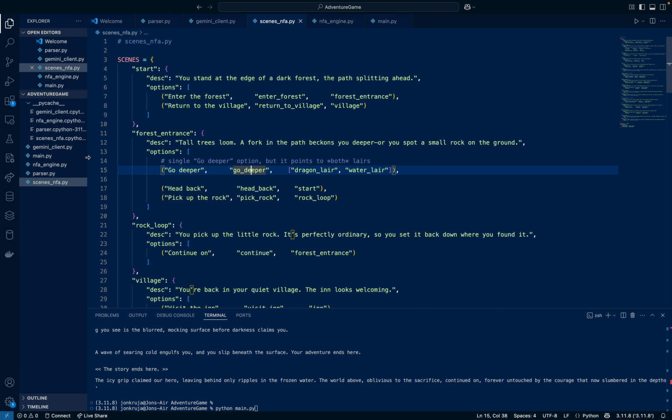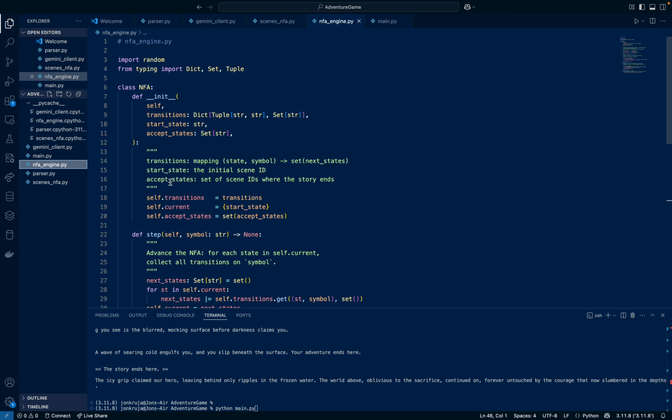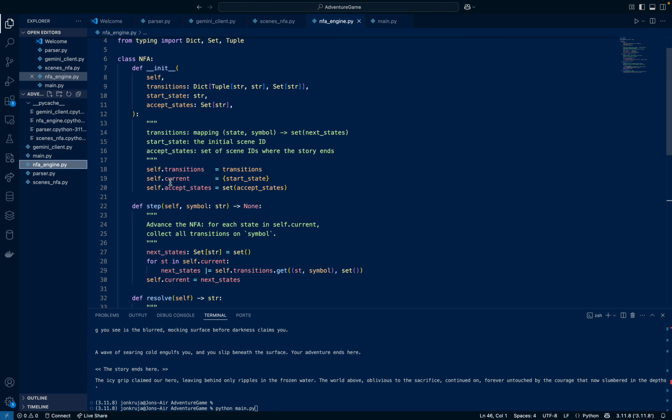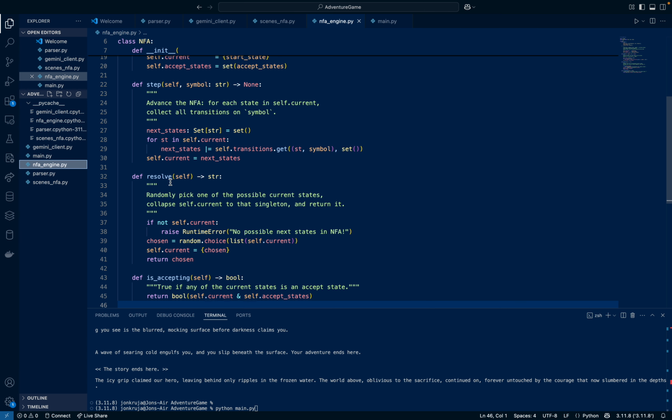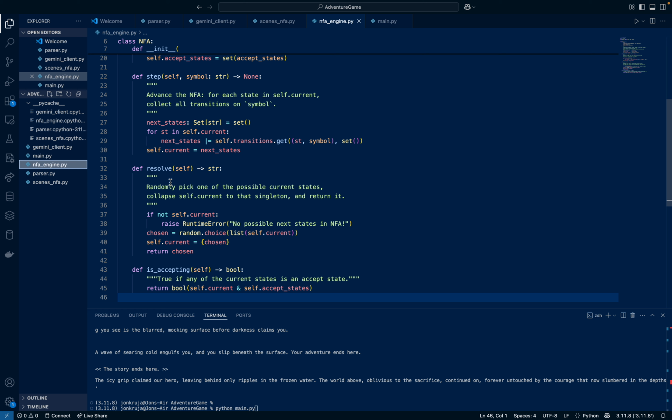the NFA engine. This is how I use the logic to create this. The two key methods are step symbol, which collects all possible successor scenes into a set, and then resolve, which is how I did the NFA logic. It randomly picks one of those, so the player has no idea which path they'll take. This is what creates the unpredictability.